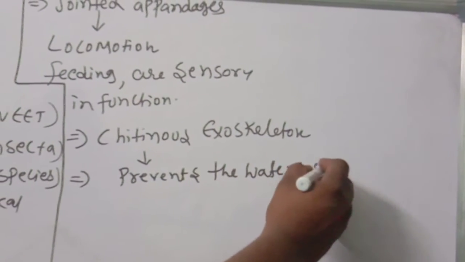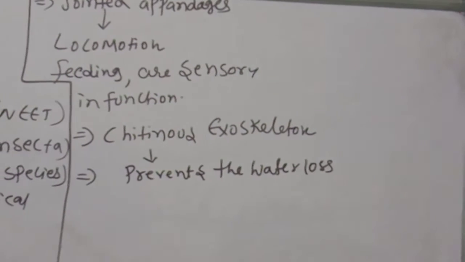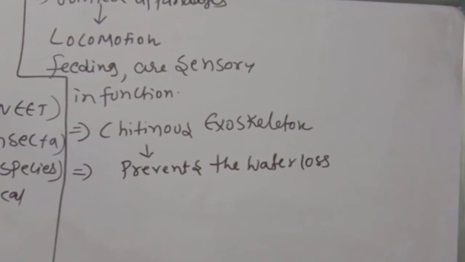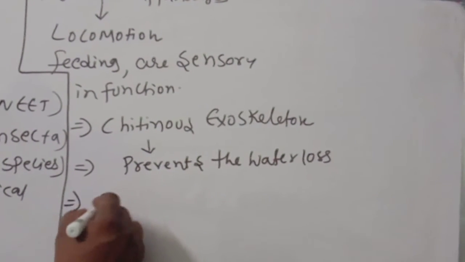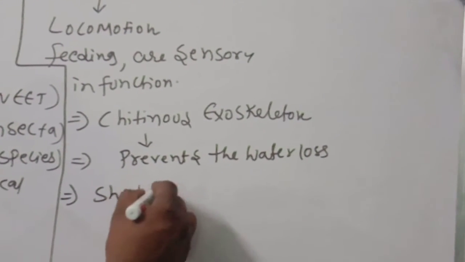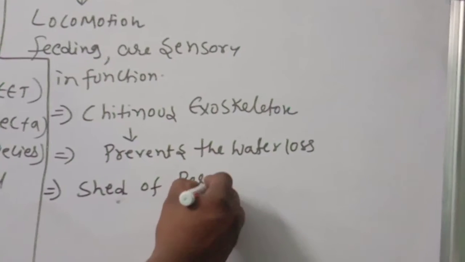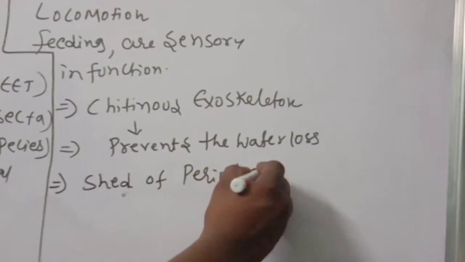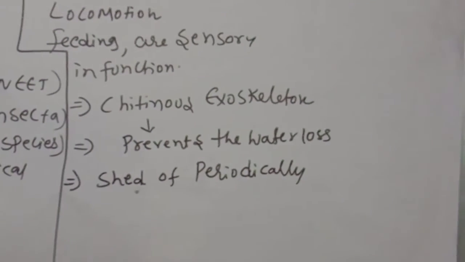This point you should remember. The chitinous skeleton is shed off periodically.